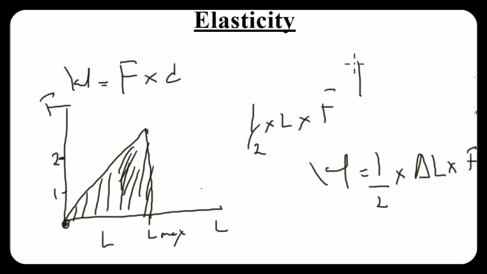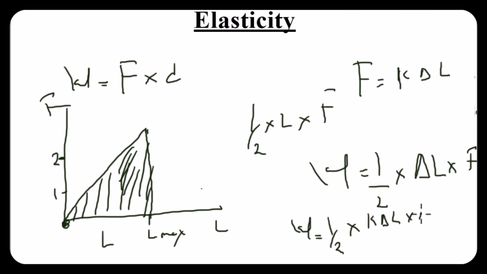But remember, we already said F is equal to K change in L. So instead of writing F, I write it in terms of K change in L. So it becomes K change in L times change in L. So W is 1 over 2 times K times change in L squared.